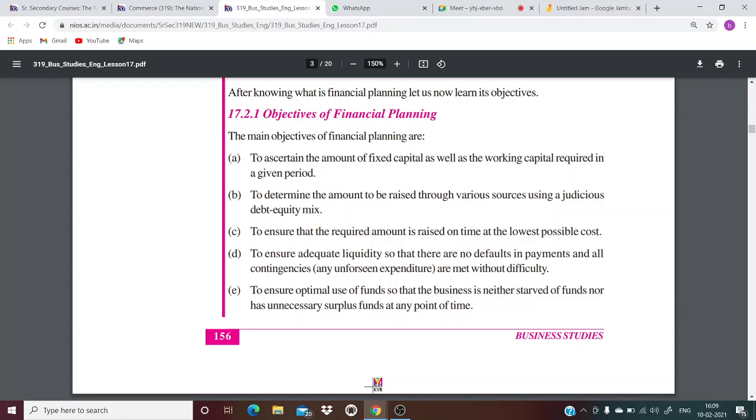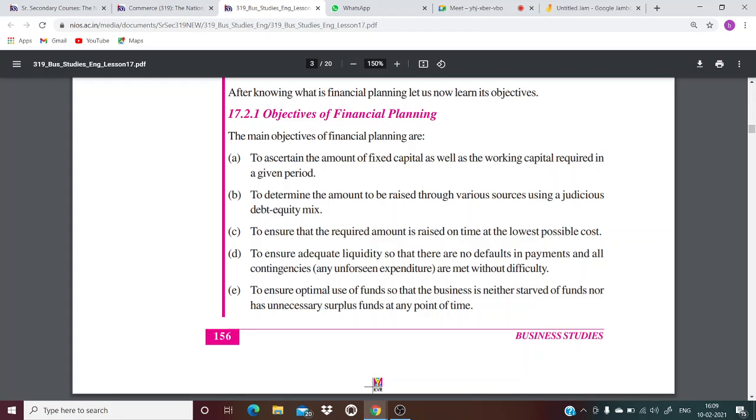C, to ensure that the required amount is raised on time at the lowest possible cost. Financial planning is also done so that whatever finances are to be raised, it should be done within a time limit, right? To avoid cost, to make it cost effective, it has to be ensured that everything is done within time.